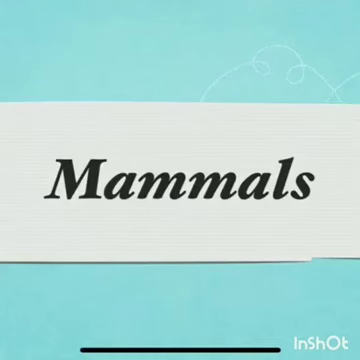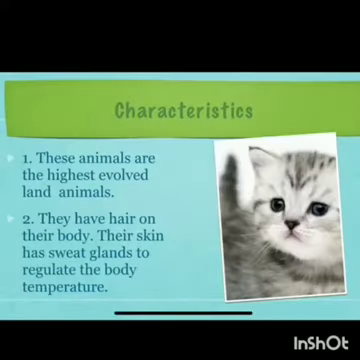The fifth and last group of vertebrates is mammals. Let's see the characteristics of mammals. These animals are the highest evolved land animals. Second, all the mammals have hair on their body. Are you seeing the cat in the picture? The cat is also having hair on its body.